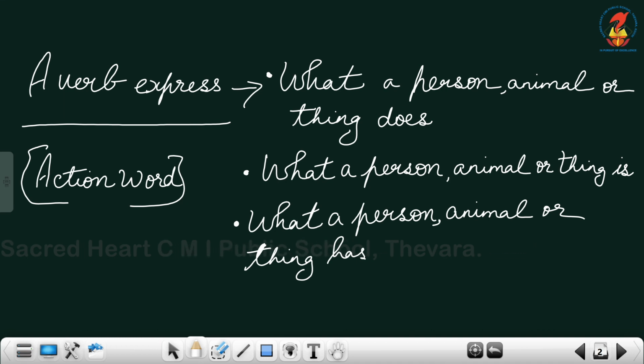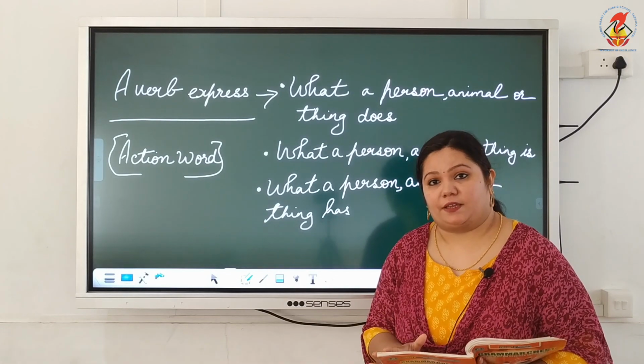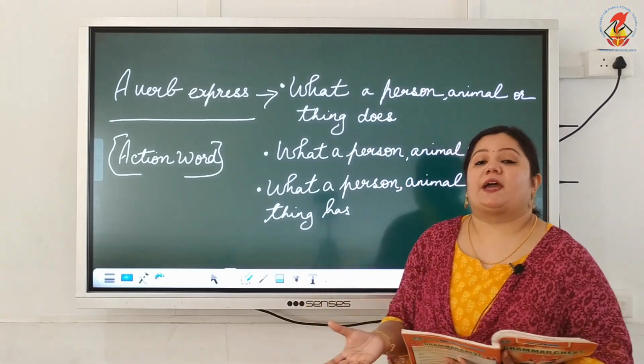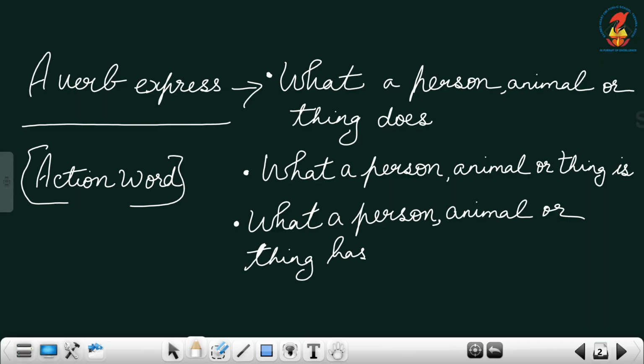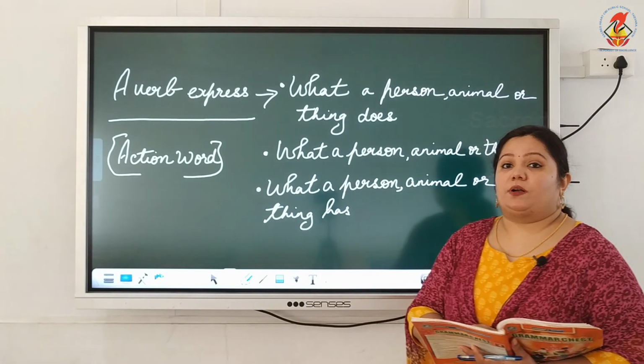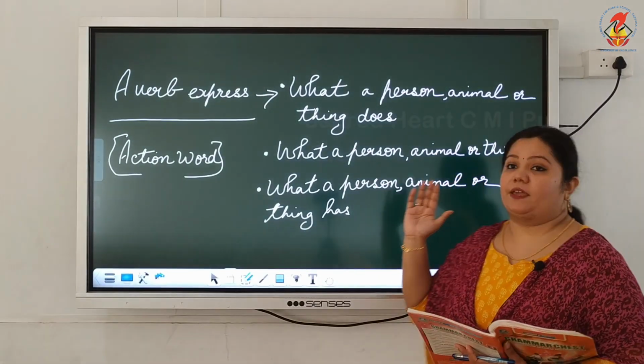Okay, so as all of us know, verbs are action words, yeah? And what do they express? A verb expresses what a person, animal or thing does, the action that a person, animal or thing performs, right? And a verb also expresses what a person, animal or thing is.